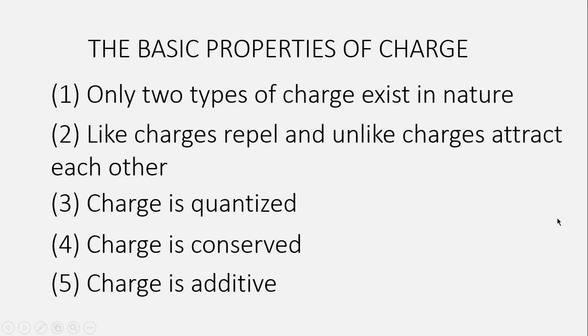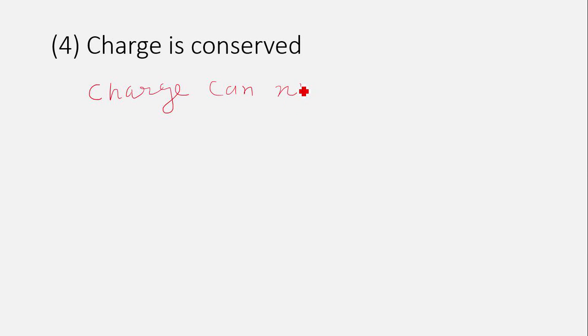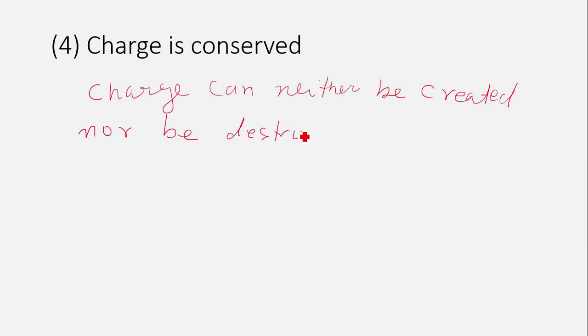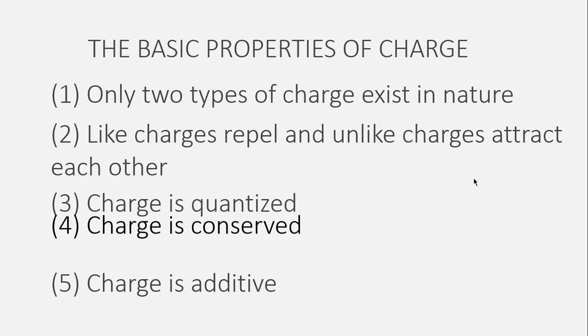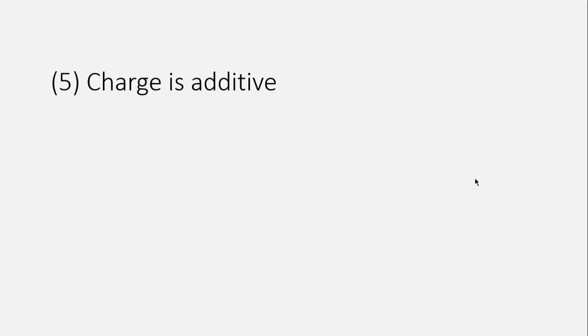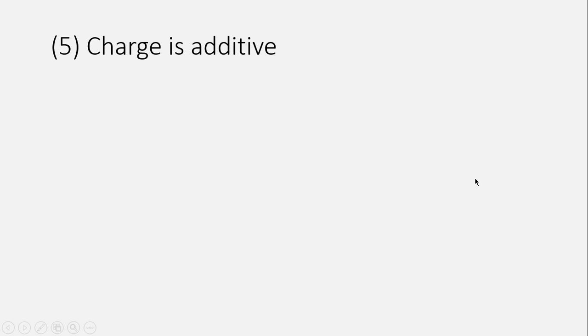The next property is charge is conserved. Charge is conserved means charge can neither be created nor be destroyed. Right? The fifth property is charge is additive. Charge is additive means charge can be added. Say we have a body like this.